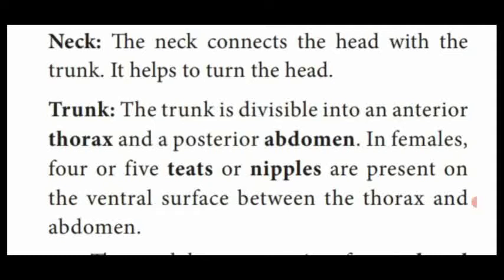So between the thorax and the abdomen, a female rabbit only is having teat or nipple present on the ventral side, which is used to feed their young ones, because at the nipple region only they are having milk secreting gland. With the help of the nipple, they are feeding their young ones.